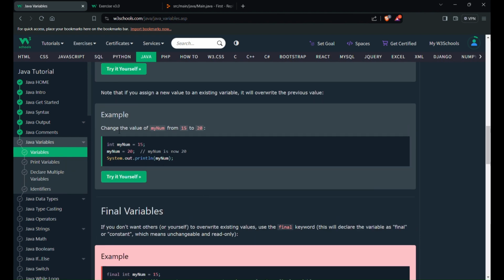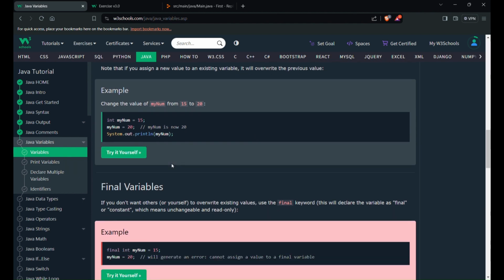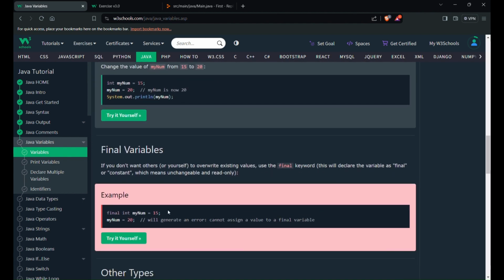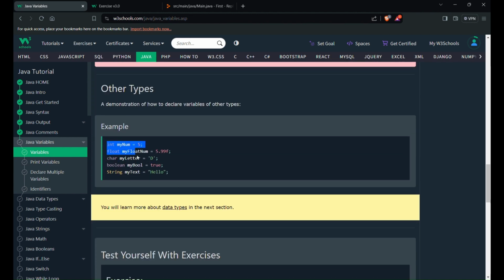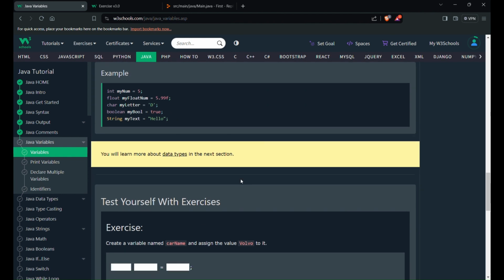And we have seen these examples as well. We can override the values also, like for example here int num is 15, then again my num is 20. So if you want to reassign, we can override it by just reassigning it. If you don't want that, then we have to use the final keyword so that it doesn't allow us to change. And the other types, we have seen these 5: int, float, char, boolean, string. You will learn more about the data types in the next section.